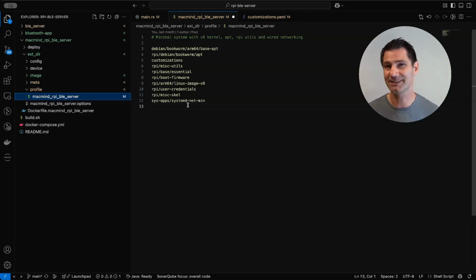And that time sync is actually interfering with what we're trying to do, because we want a system that has no internet and no Ethernet or Wi-Fi and no time syncing, right? And so we're just going to set the time over Bluetooth. So we actually want to remove this, okay?